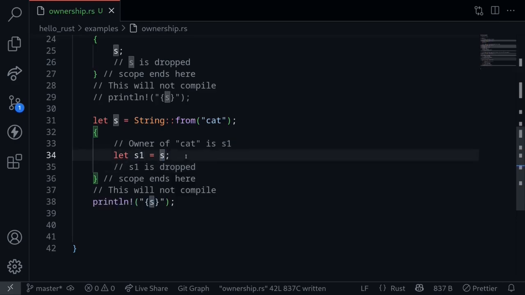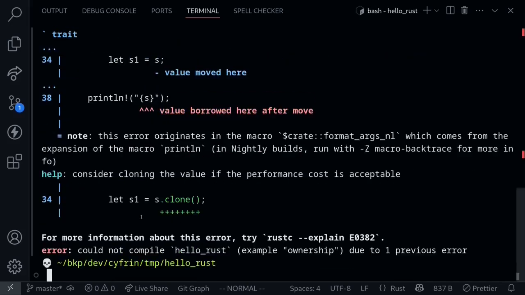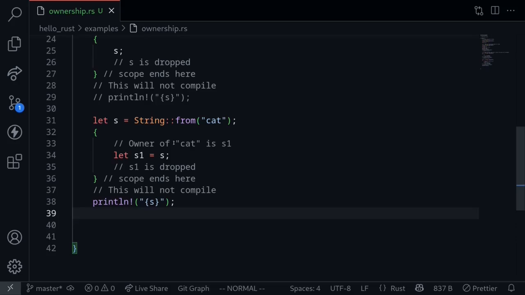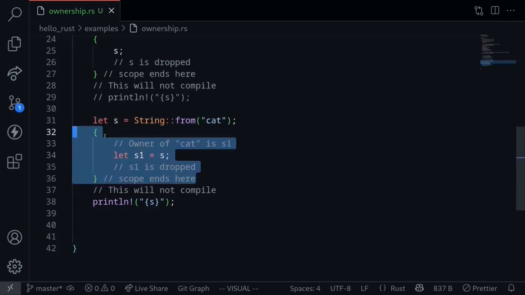Since the ownership of s has transferred over to s1, and then s1 is dropped at the end of the curly braces, if we try to print the variable s outside of the curly braces, again this will not compile. Try to execute the code again, and we still get a compilation error, for the same reason that the owner of the string cat is dropped at the end of this curly braces. Now we can take this simple example and then apply it to functions.